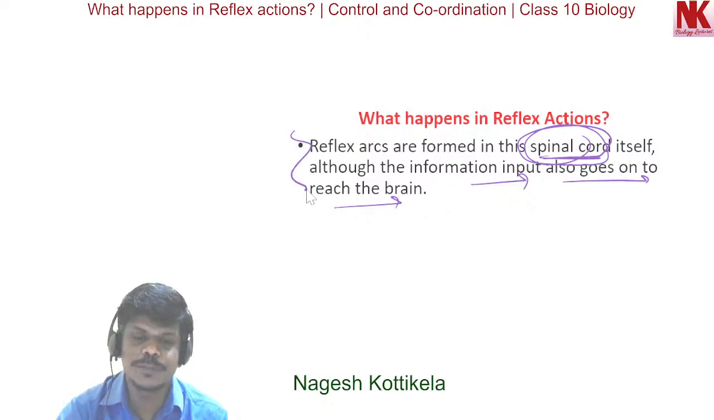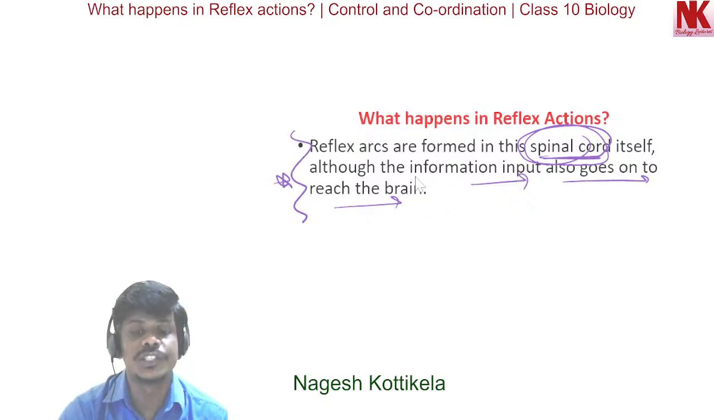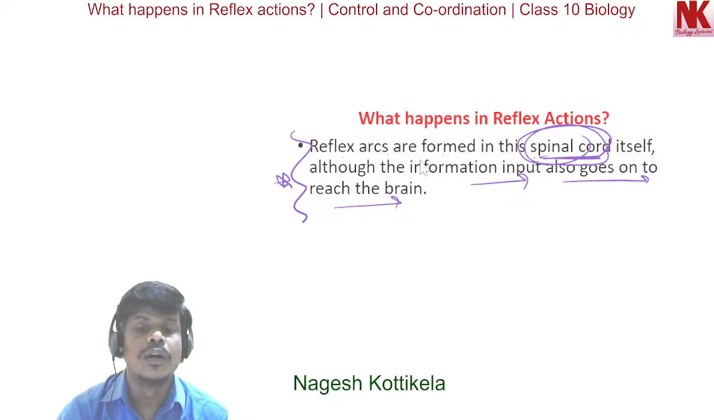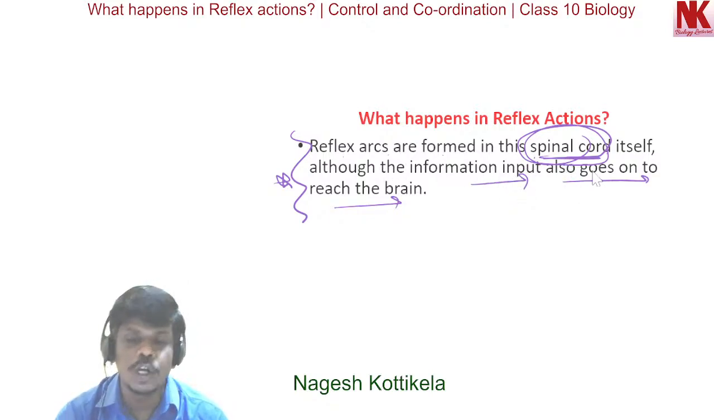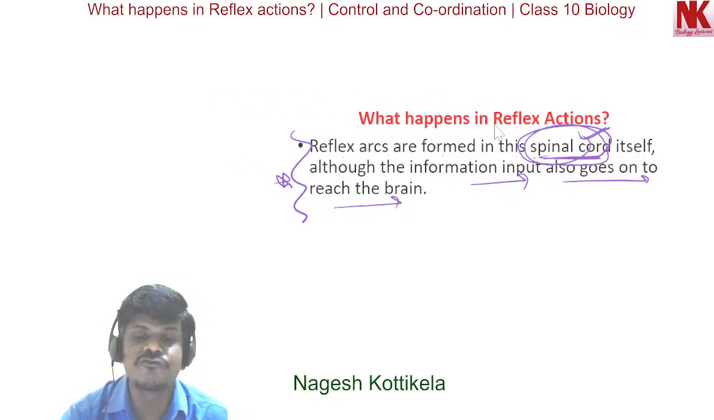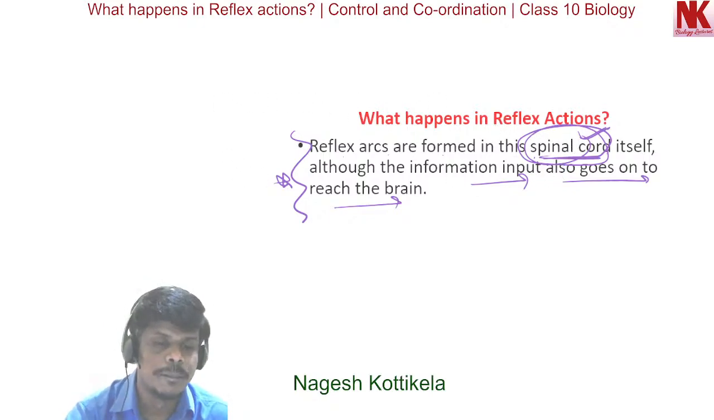I repeat this statement once again, very important. Reflex arcs are formed in the spinal cord itself, although the information input also goes on to reach the brain. So most of the reflexes are spinal reflexes. They are under the control of the spinal cord, and they are formed in the spinal cord.